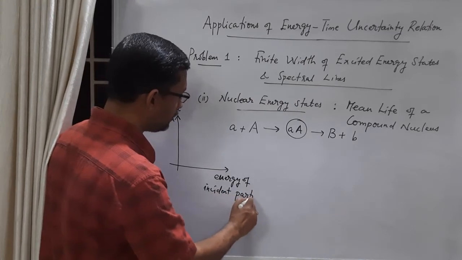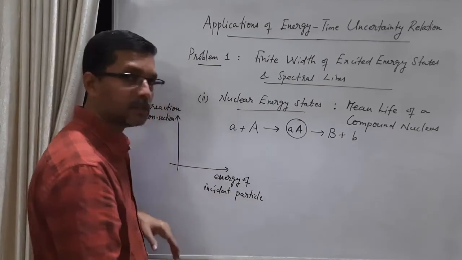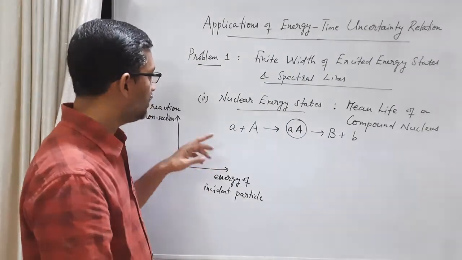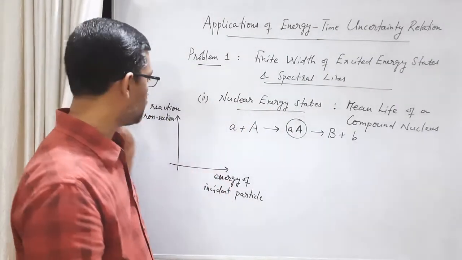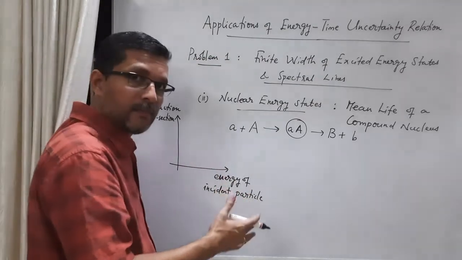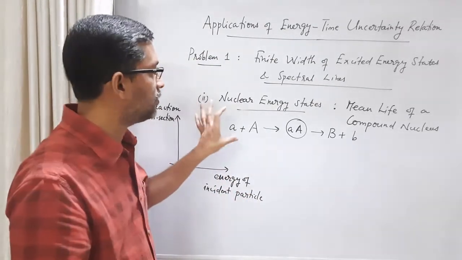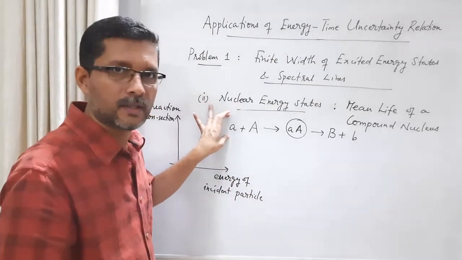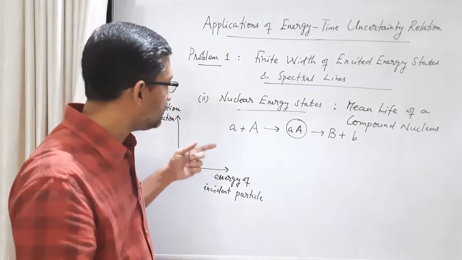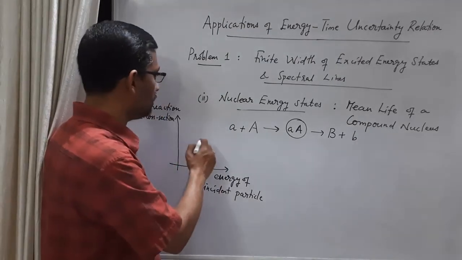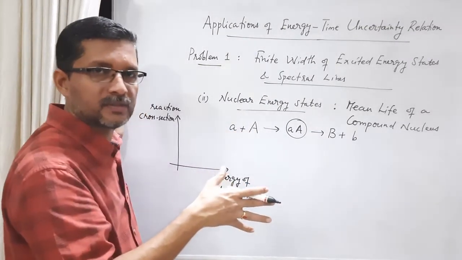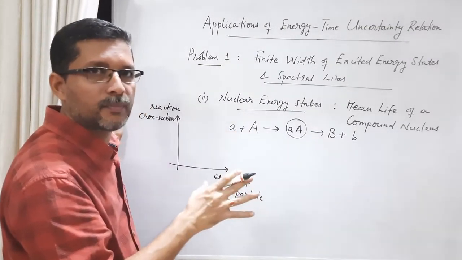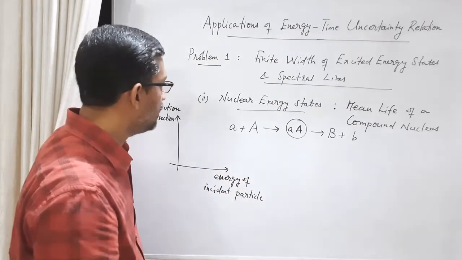This type of graph is typically drawn in the case of nuclear reactions. So the reaction probability is plotted against the energy of the incident particle. This graph can be of different shape depending upon the nature of the incident particle. I draw a typical graph here, but it is not a generic graph; it is not always the shape of the graph in nuclear reactions.